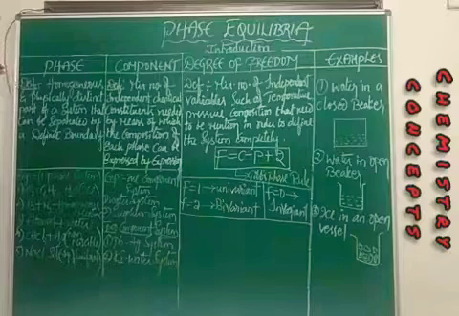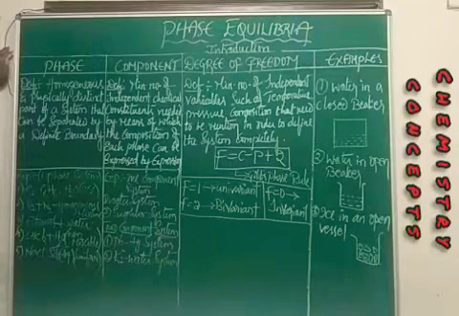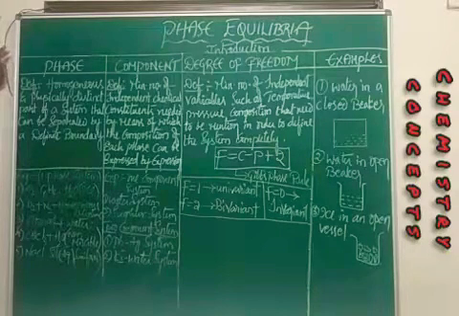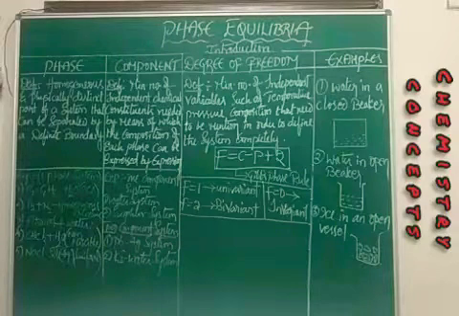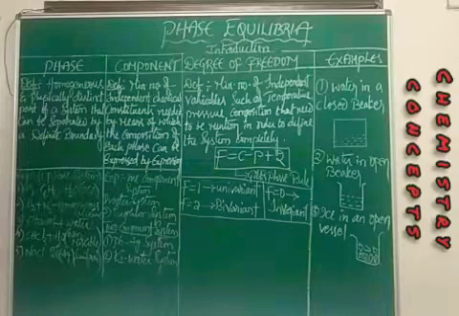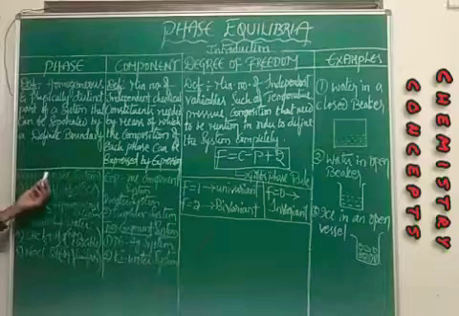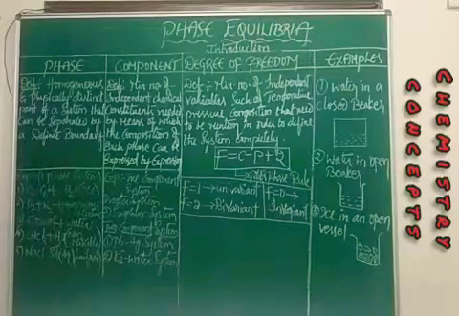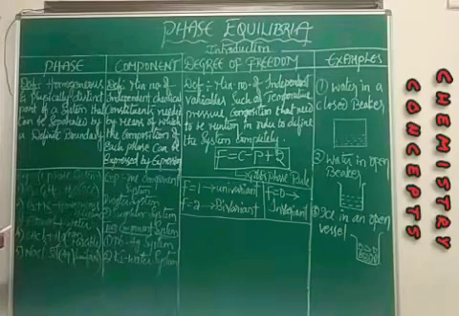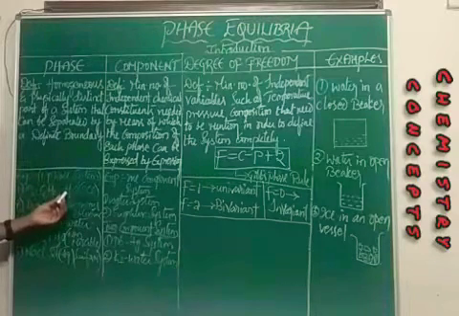Otherwise, we can also define a phase as a uniform part of a system which is in equilibrium. It is also known as a phase. For a phase, we have a few examples. For a one phase system, we have oxygen as a best example, along with C6H6, that is benzene, and water.